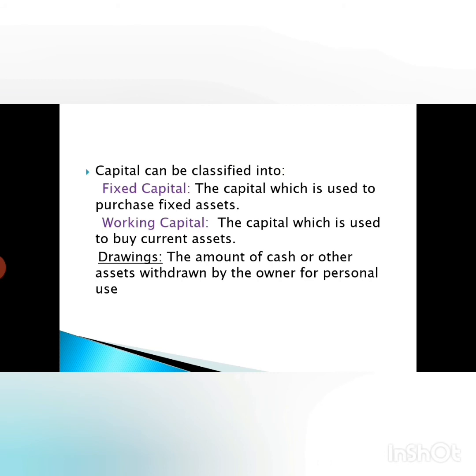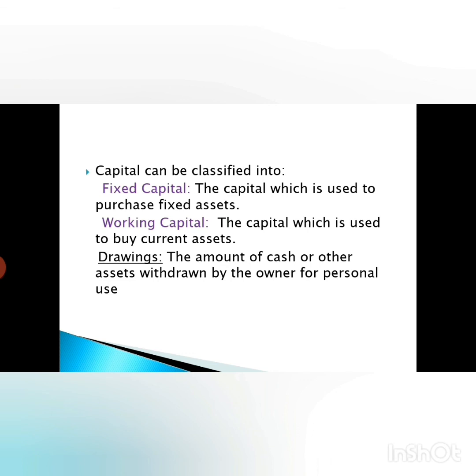Capital can be classified into fixed capital and working capital. If the proprietor brings cash into the business, it is known as capital, and on the basis of how the capital is used, it can be divided. Fixed capital is when the capital is used for purchasing fixed assets. Working capital is when the capital is used to buy current assets. When the cash or the capital introduced by the owner is used to buy current assets, it is known as working capital.